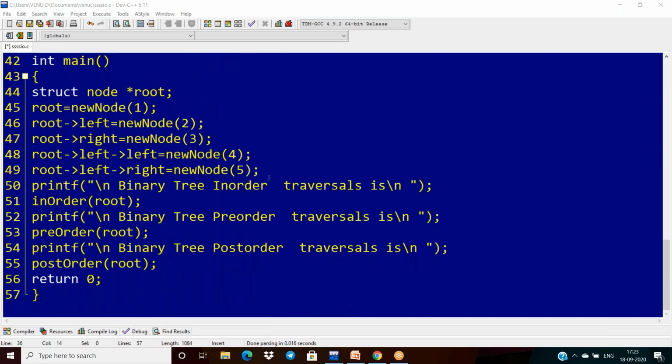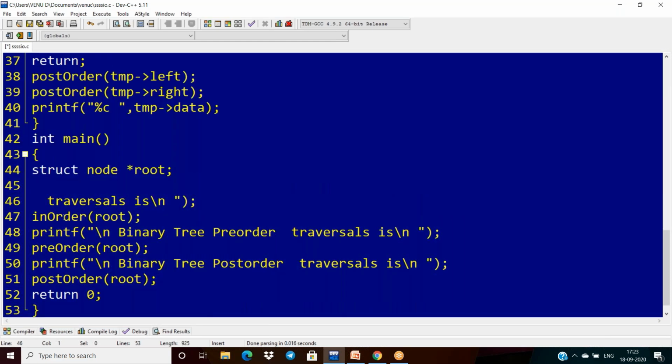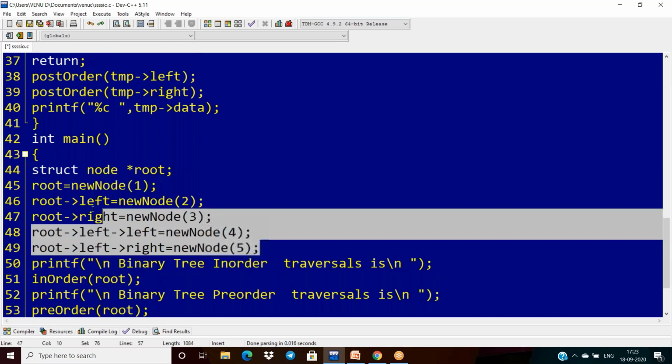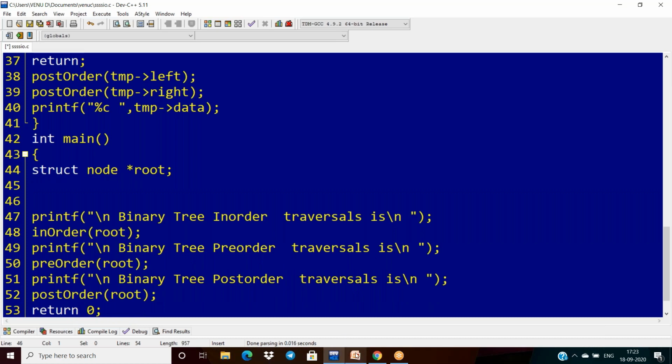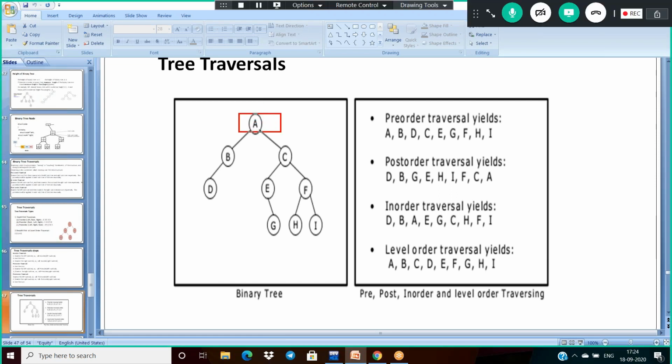What next? I want to form this tree here. And how to form this? I need to pass my input. I need to call this and pass this input here. My input is first root node A, and it is having a left child, two left child, and having one right child, two right child, like this.